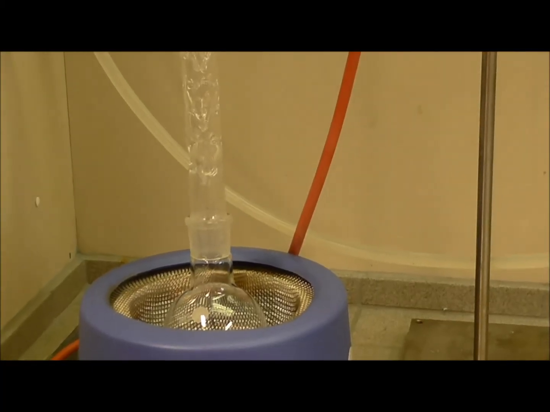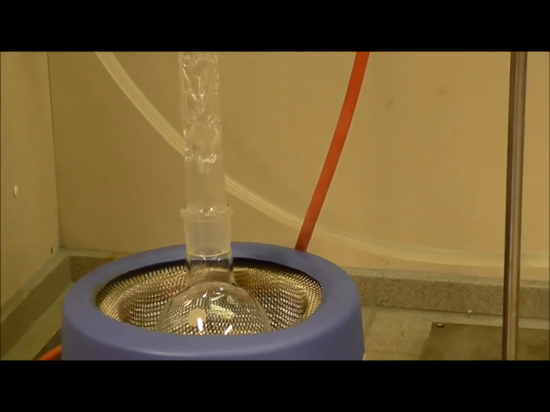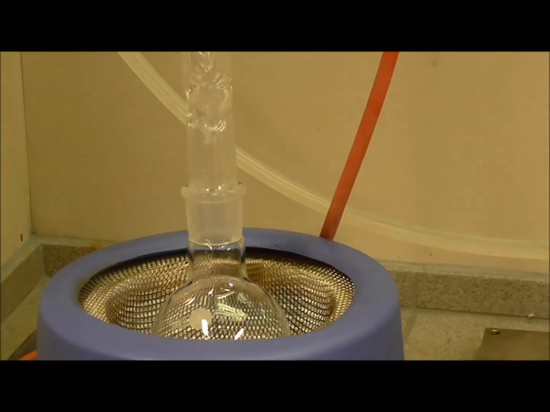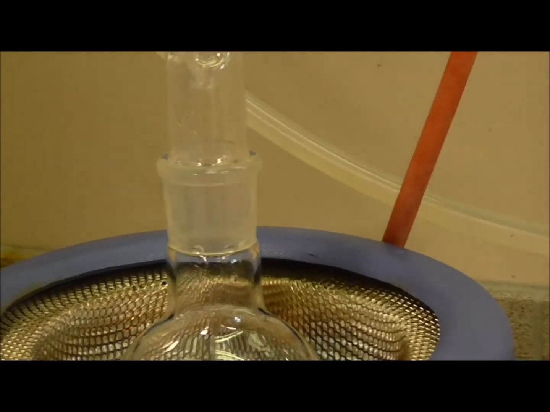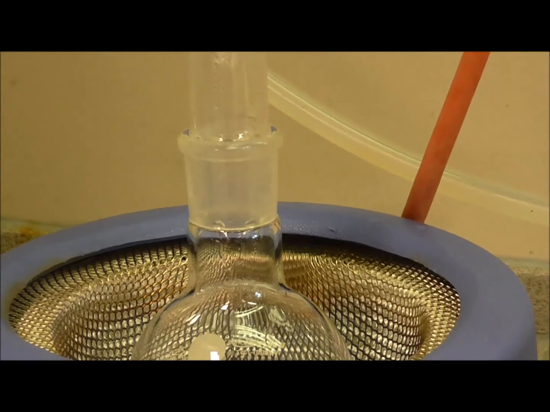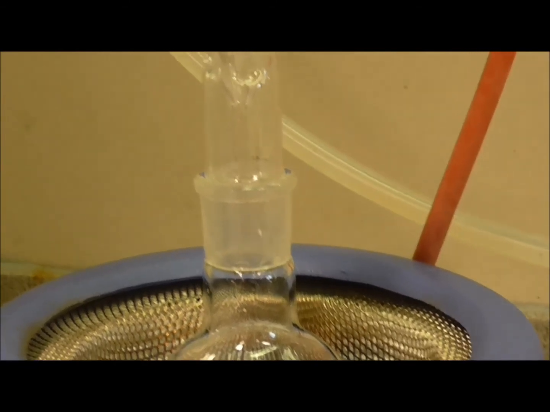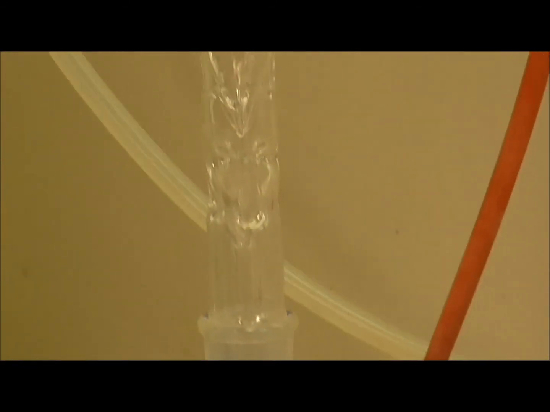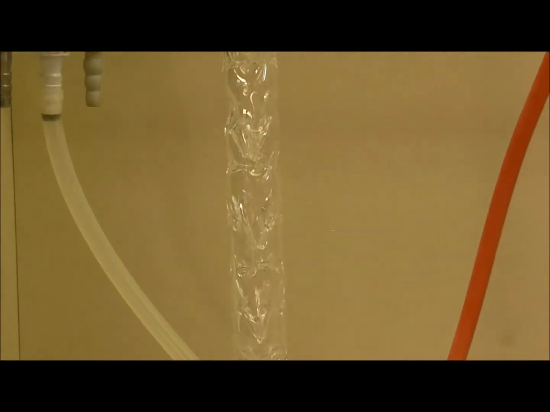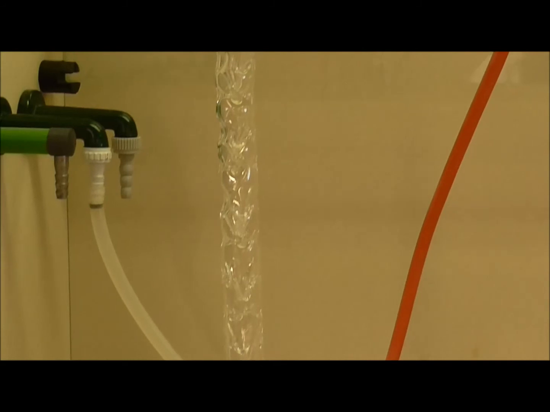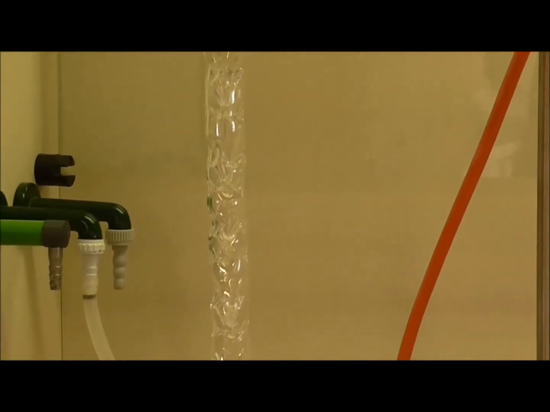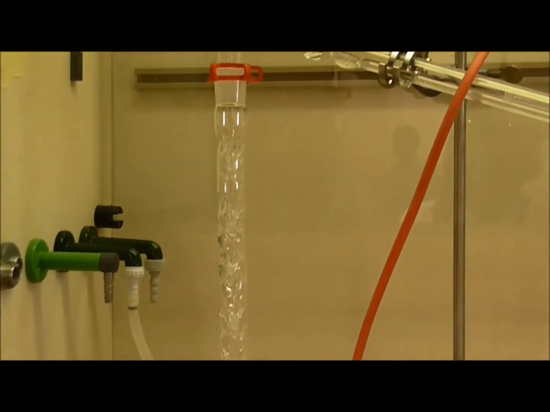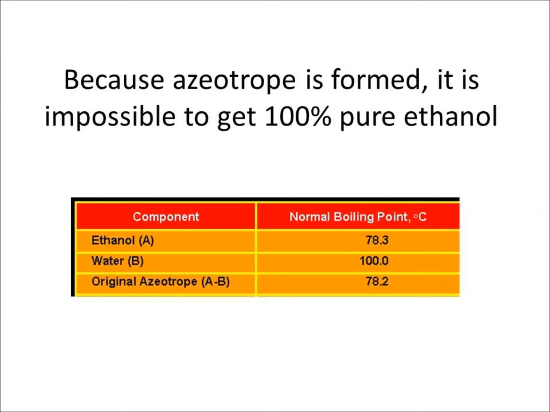Unfortunately, it is impossible to get pure 100% ethanol with distillation only. When the concentration of ethanol reaches 95%, water and ethanol form an azeotrope. Azeotrope is a mixture of two or more liquid compounds that cannot be separated by simple distillation, due to the fact that when an azeotrope is boiled, the vapour has the same proportions and constituents as the unboiled mixture. Formed azeotropes have a slightly lower boiling point than ethanol. The difference is less than 1 degree, so the product formed will be an azeotrope instead of ethanol, because it will distill off first.